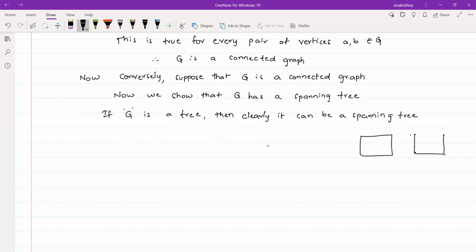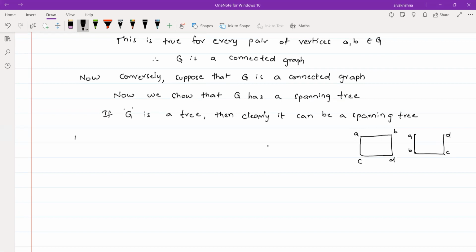If you name the vertices as A, B, C, D, clearly this is a connected graph. From A to D, and for any pair of vertices, there is a path between those two vertices. Whereas in this example, we have a cycle. This is also a connected graph, but here we have a cycle. So whenever G is a connected graph, it may be a tree or it may not be a tree. First, if G is a tree, then clearly it is a spanning tree.